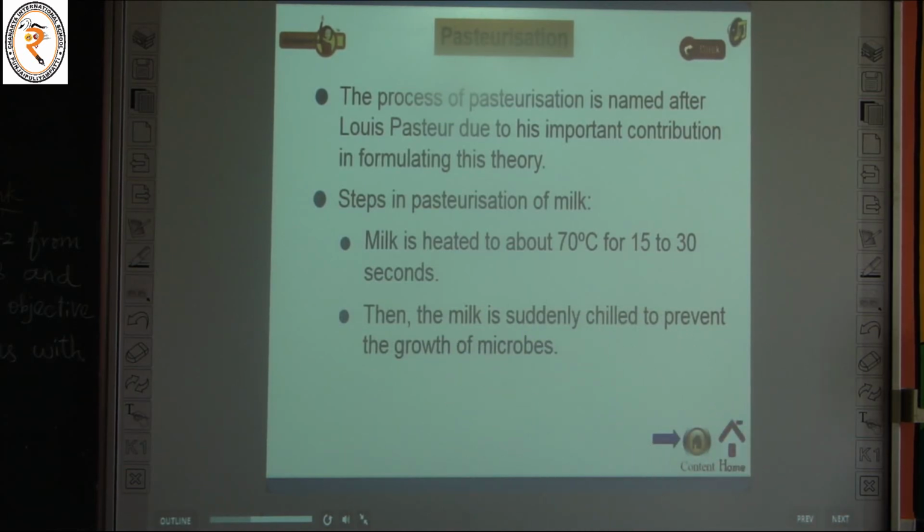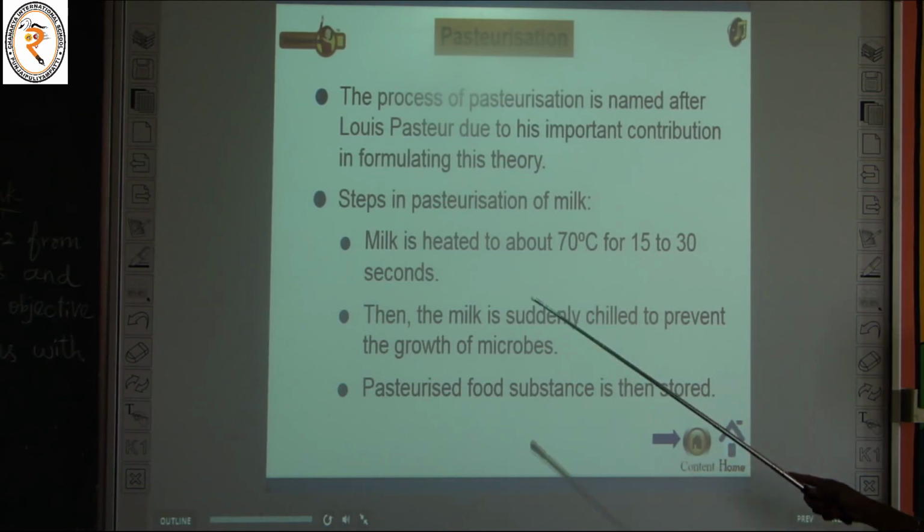They freeze the milk to reduce the temperature. In this situation, the microorganisms present in the food are destroyed, and the pasteurized food substances are then stored.